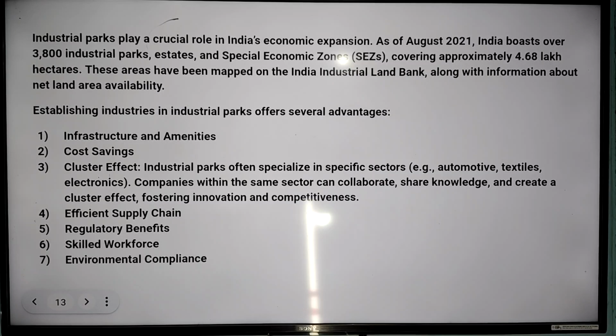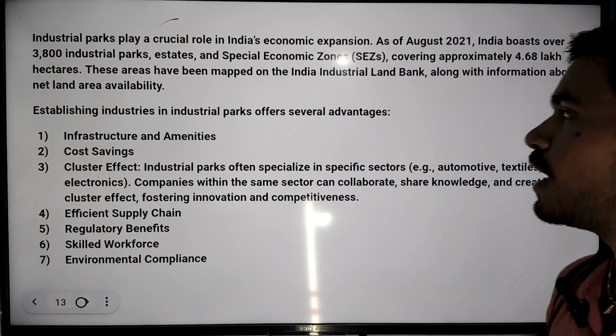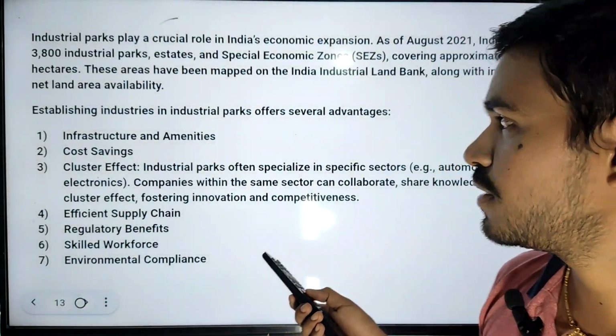First one, infrastructure and amenities. Second one, cost savings. Third one, cluster effect. Industrial parks often specialize in specific sectors, for example automotive, textiles, electronics. So companies within the same sector can collaborate, share knowledge and create a cluster effect, fostering innovation and competitiveness. Fourth one, efficient supply chain. Fifth one, regulatory benefits. Sixth one, skilled workforce. Seventh one, environmental compliance. These are all the advantages of establishing industrial parks.